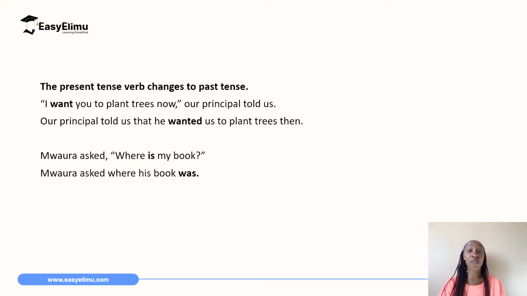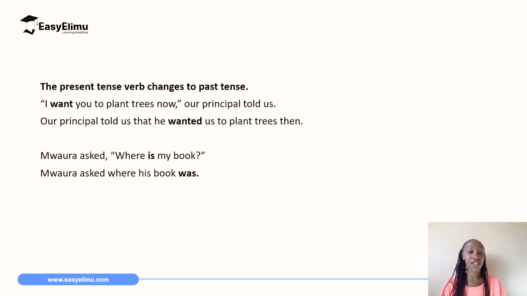Want is in the present tense. When you convert this sentence to indirect speech, our principal told us that he wanted us to plant trees then. Want now changes to past tense to become wanted, because if you said our principal told us that he want us to plant trees then, that is not grammatically correct.